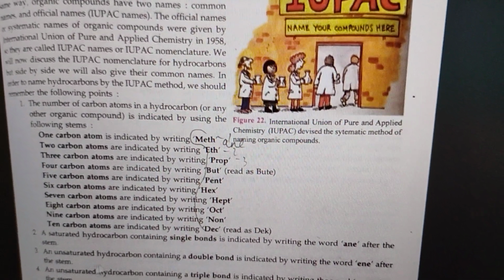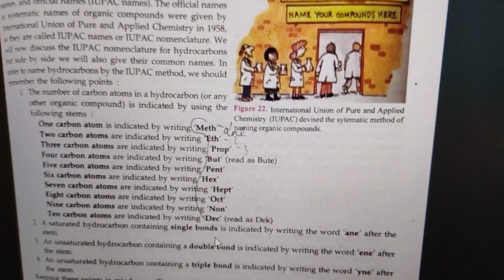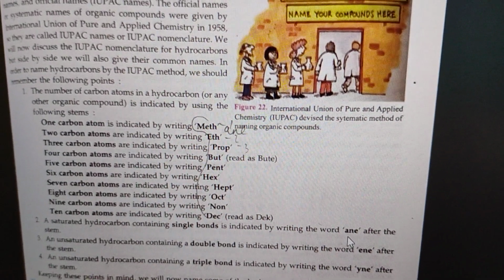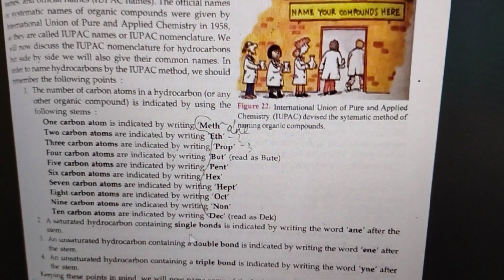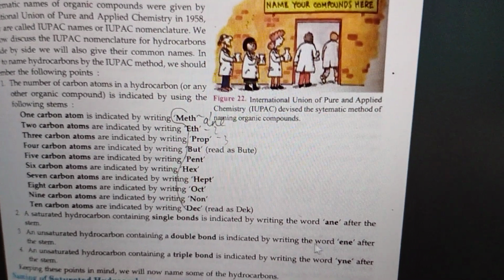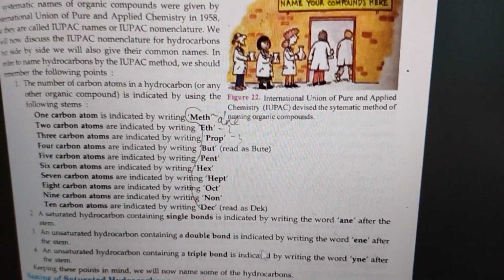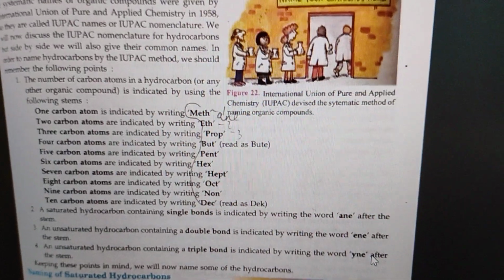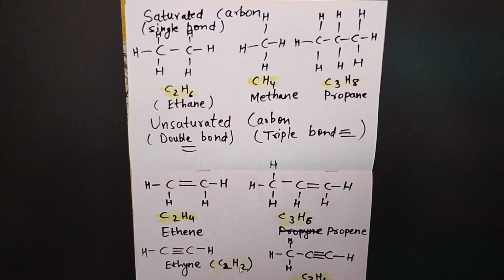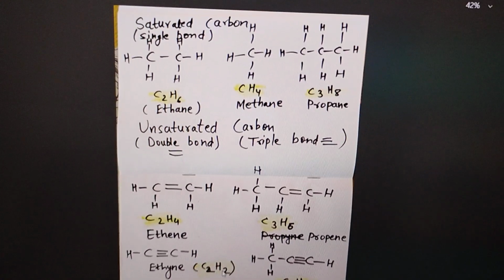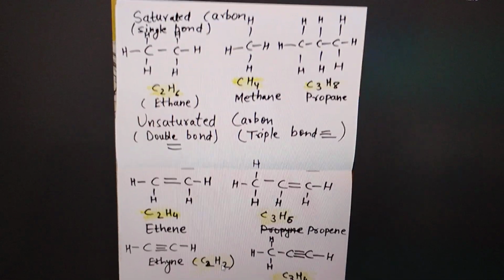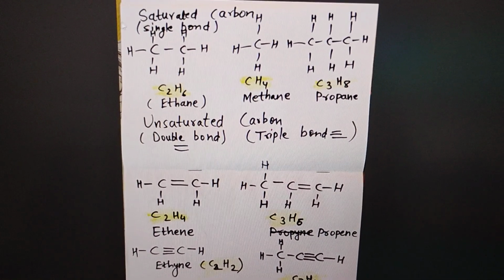So it depends: for saturated hydrocarbons containing single bonds, as you already know, the name ends with ane. For unsaturated hydrocarbons containing a double bond, it ends with ene, and for unsaturated hydrocarbons containing a triple bond, you write the ending yne. Okay, got it? And students, I have drawn saturated and unsaturated hydrocarbons.